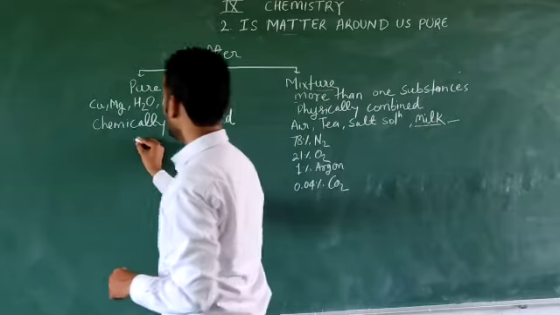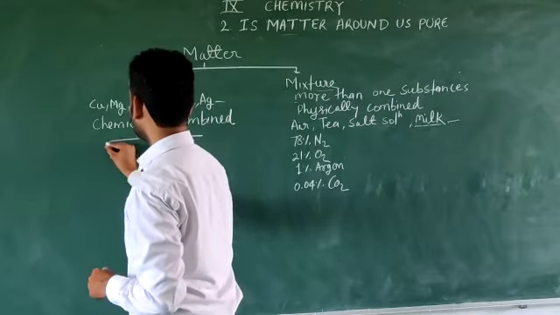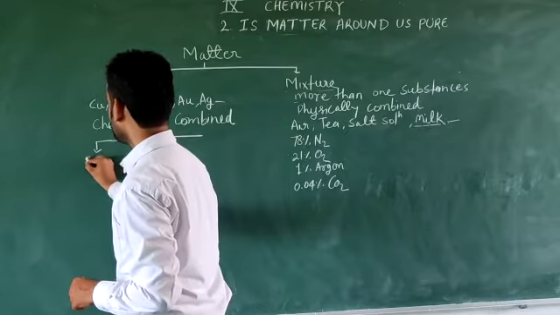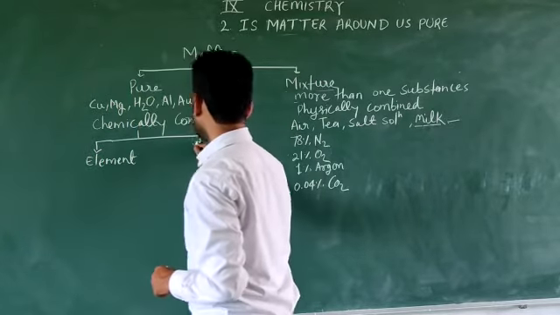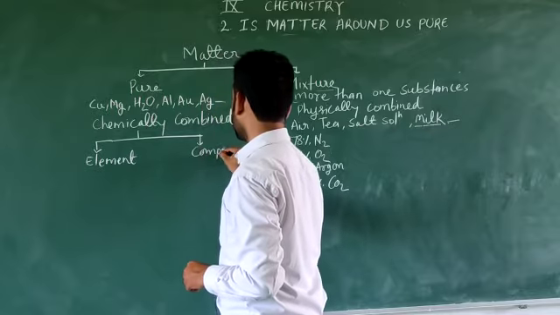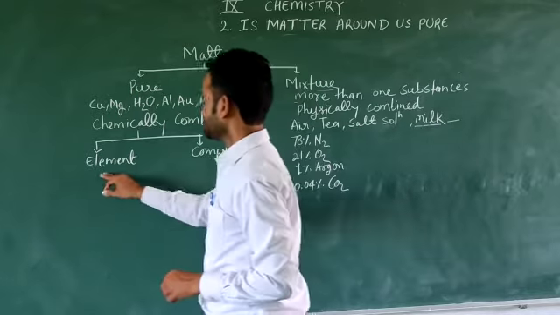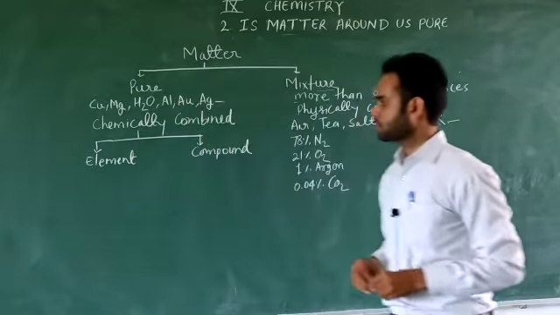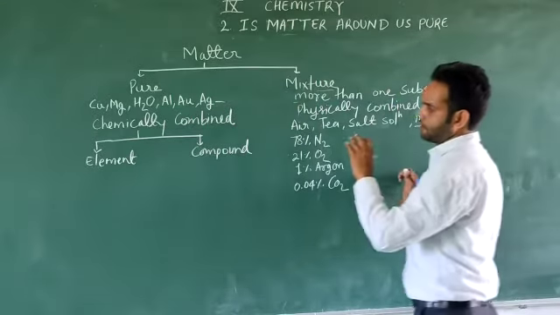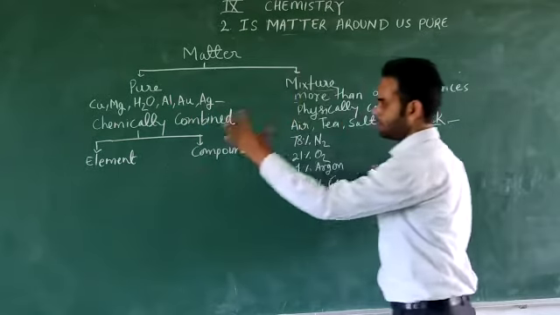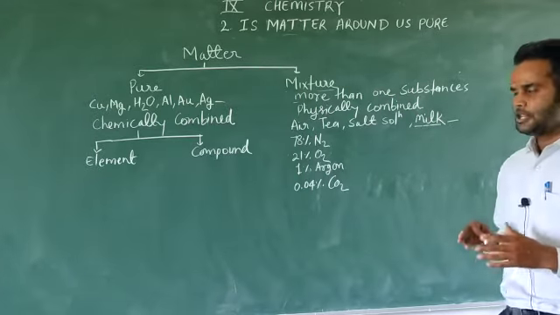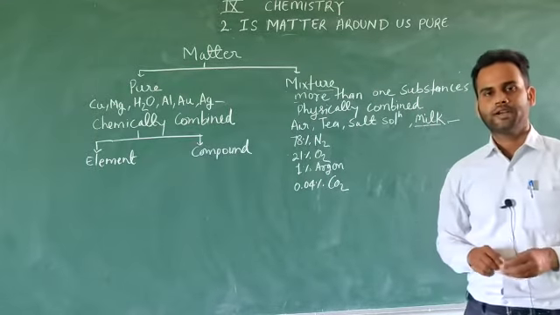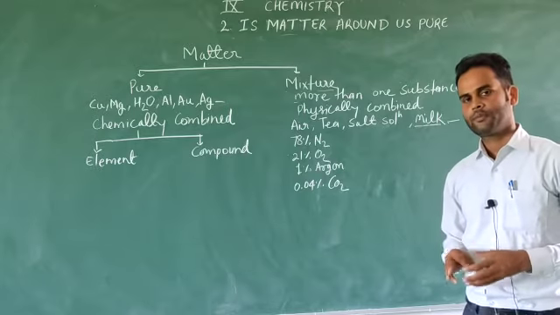And if we talk about pure substances, they can further be classified into elements and compounds. So elements, as we had discussed, can contain only one type of atom, because elements are the simplest form of matter.